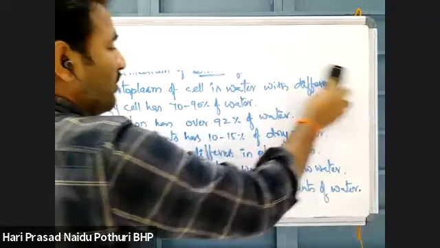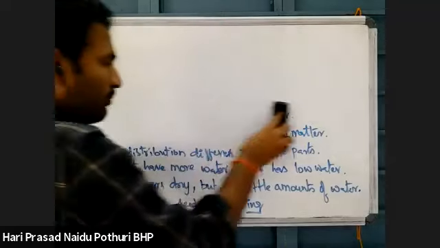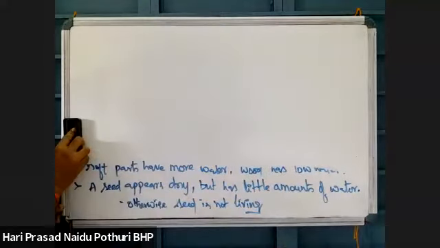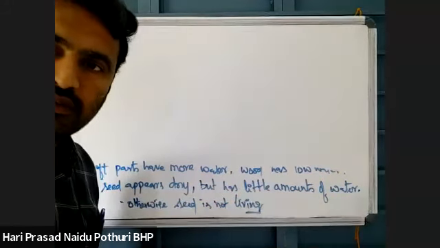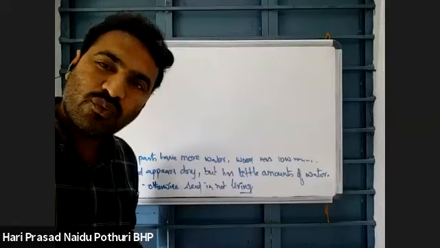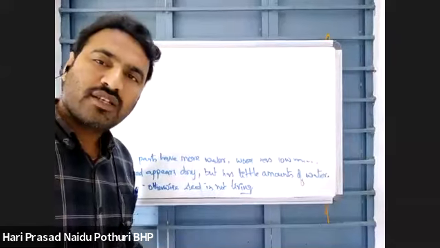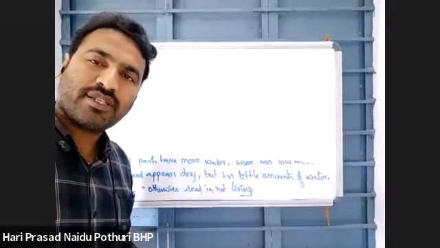See here some more relation of water with plant bodies. What is your doubt? What are herbaceous plants? Herbaceous plants are those which have a weak stem. Soft stem plants are herbaceous plants.